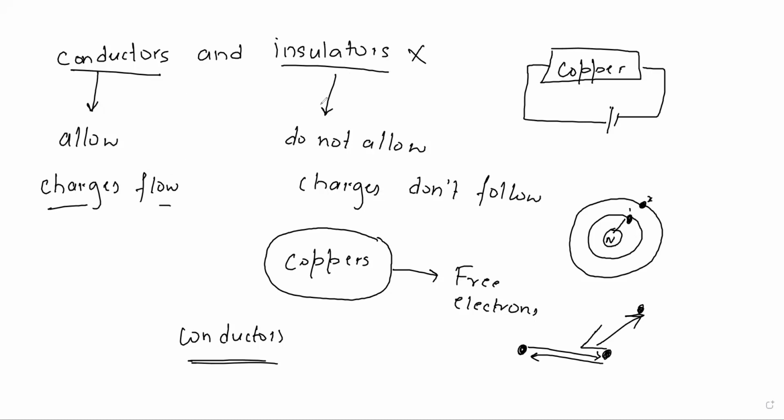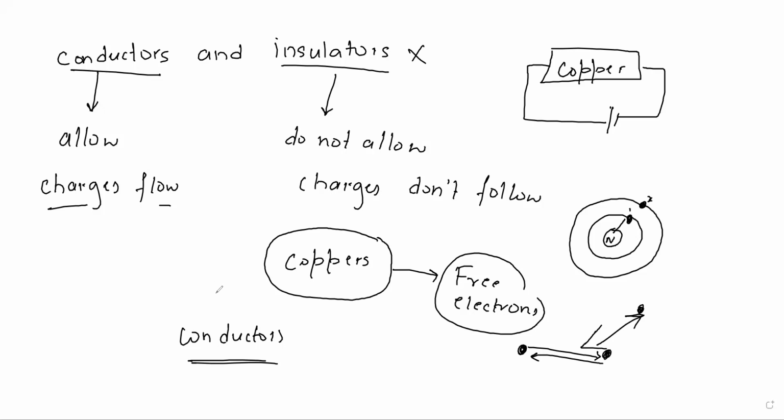And in insulators, we don't find free electrons. So whenever you pass a charge through this, there are no free electrons to conduct any electricity. So these materials are called insulators. Okay, so what do we conclude? Conductors allow the flow of electricity, whereas insulators do not allow the flow of electricity through them.